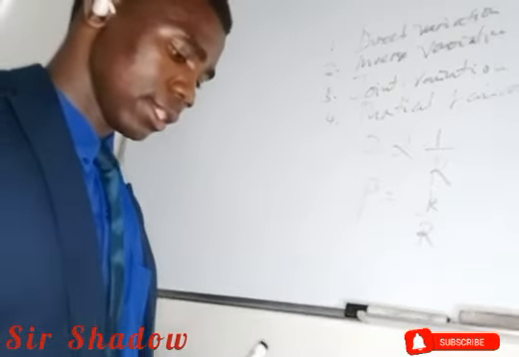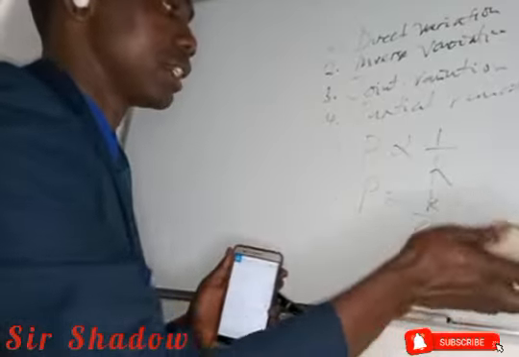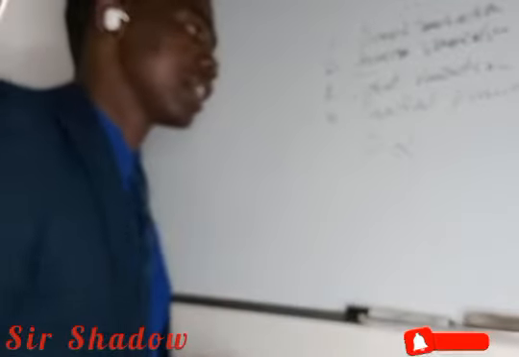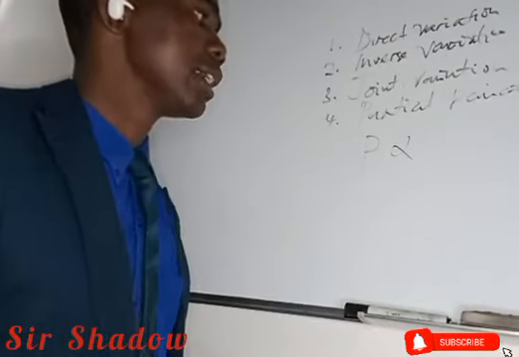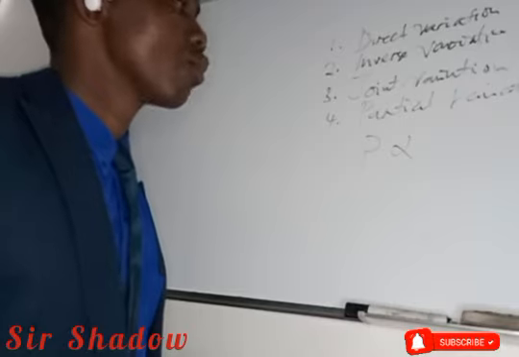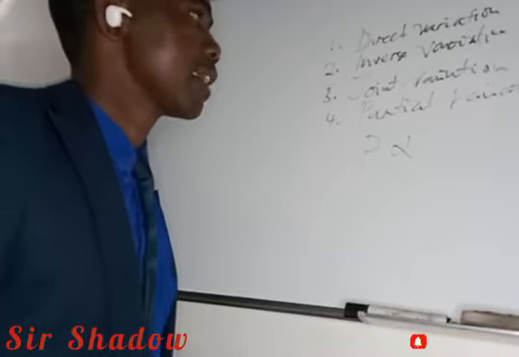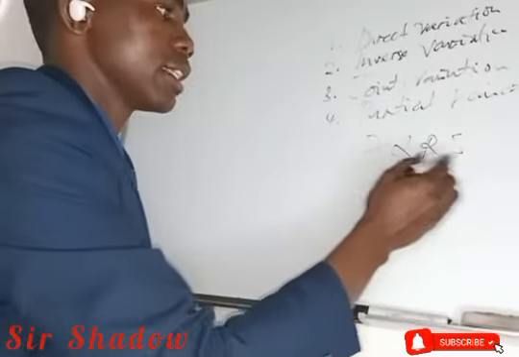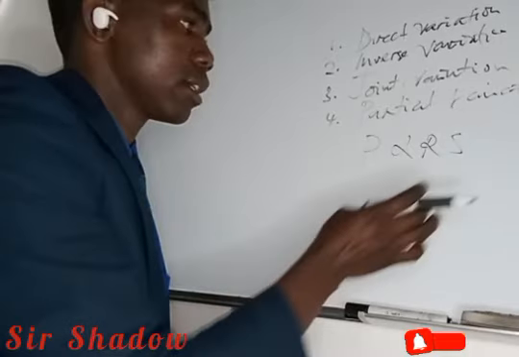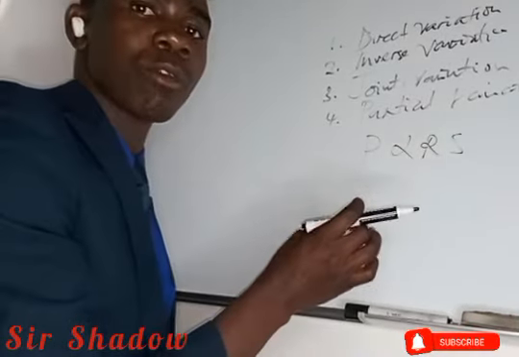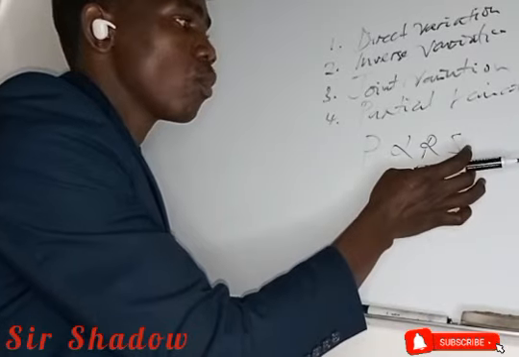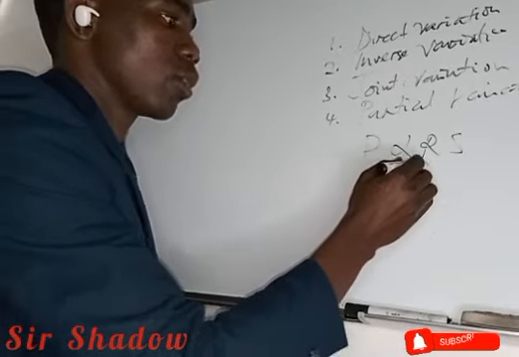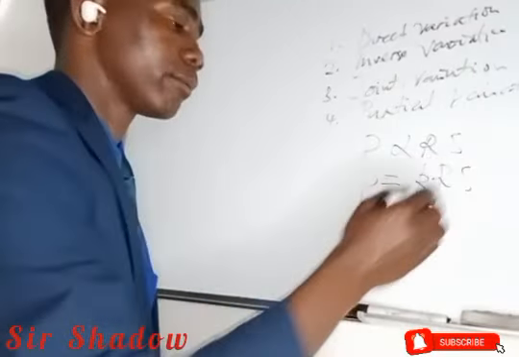Then takwenda isusu pa joint variation. So for joint variation, p varies jointly to r and s, which means r and s. Since these two values are multiplying each other, my values are multiplying. Ndo panobva joint wacho kuti ne two values or two unknown are multiplying. So formula connecting, let's assume the constant is k, k r s.